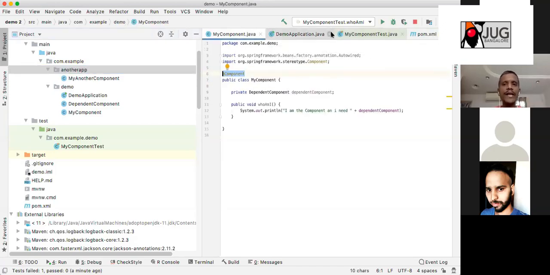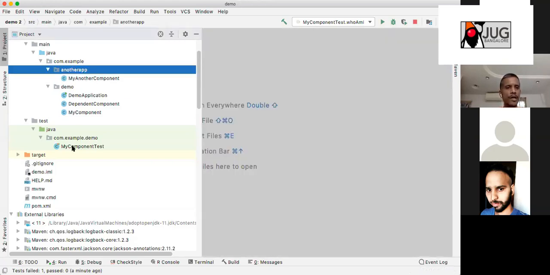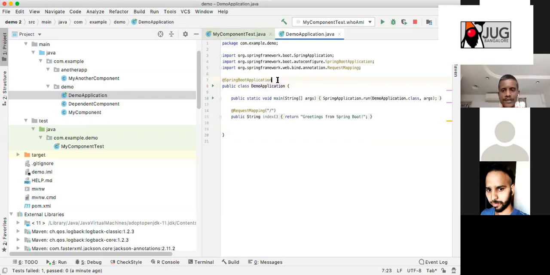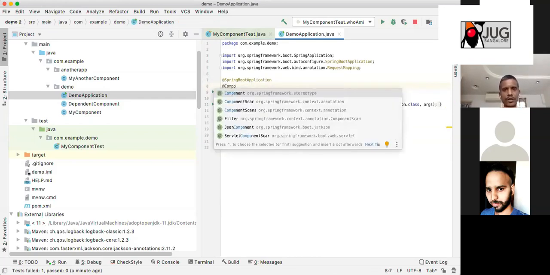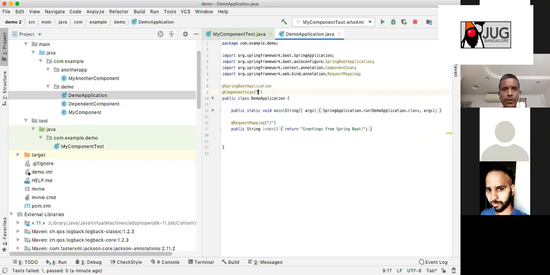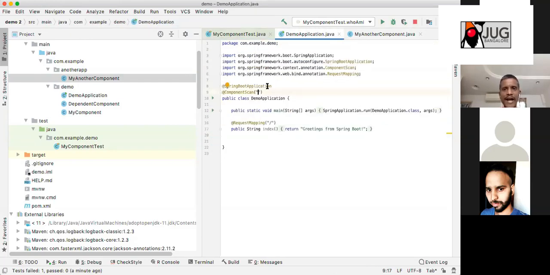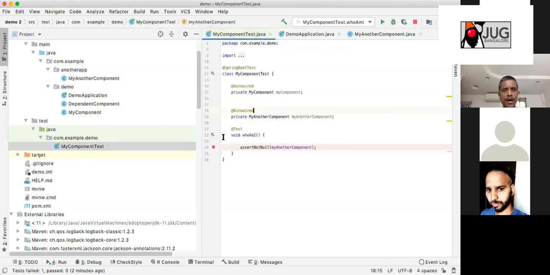But I want to make this visible to Spring. When I start, my another component should be visible to me. What shall we do? And I don't want to change my packaging. The component scan. Exactly. Good. So now what you can do is add component scan, and then you have another package also to be searched, and then you say, please Spring, go and scan this package also. And in those packages, if you see any items that are marked as a Spring Bean, please take them for me.